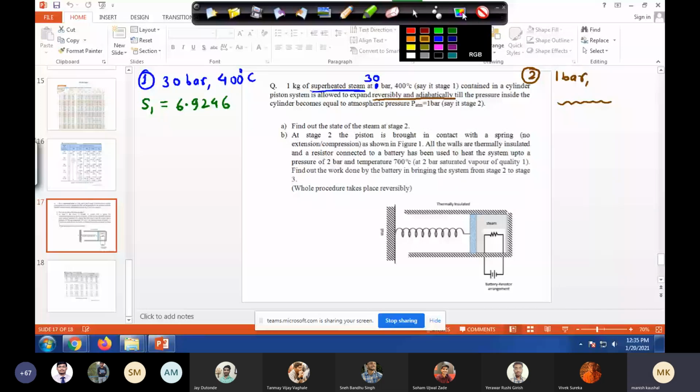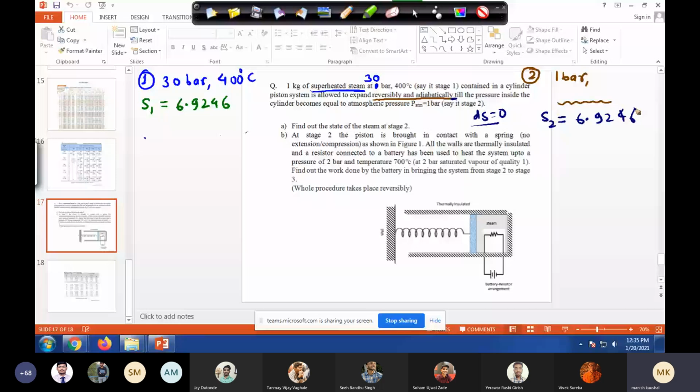S2 equals S1 equals 6.9246. We don't need it here. Let's write it that side. So since ds is 0, S2 is also equal to 6.9246.